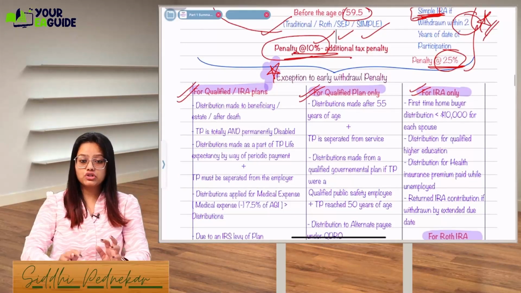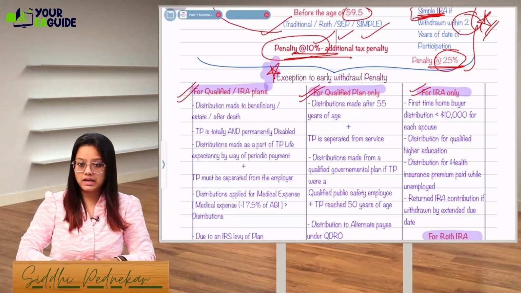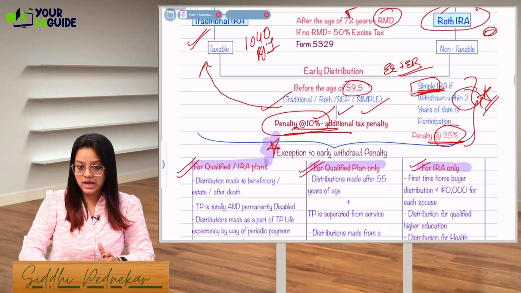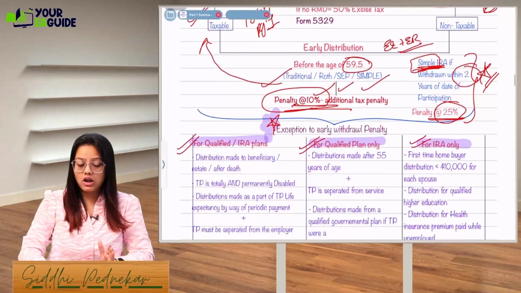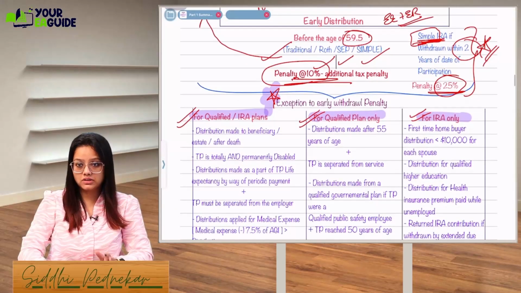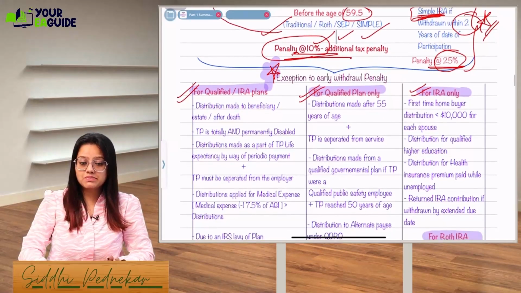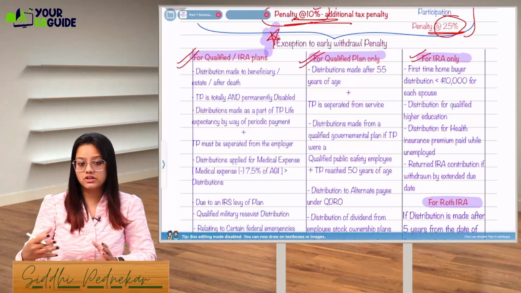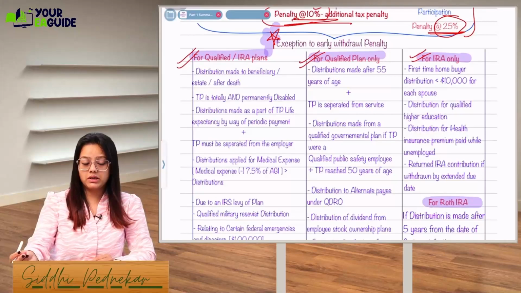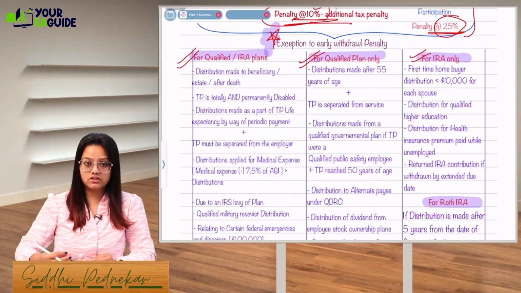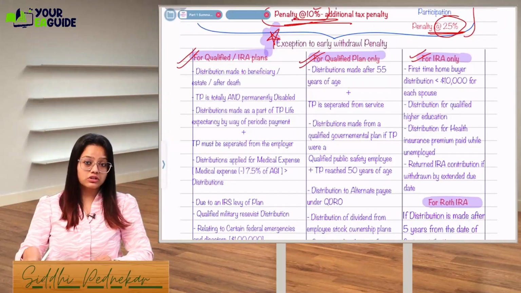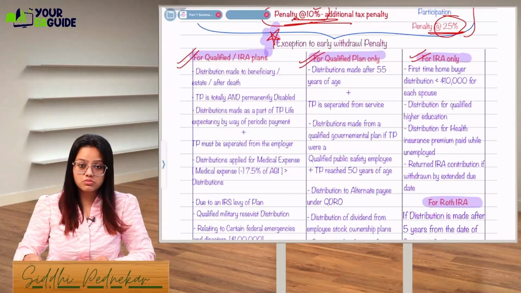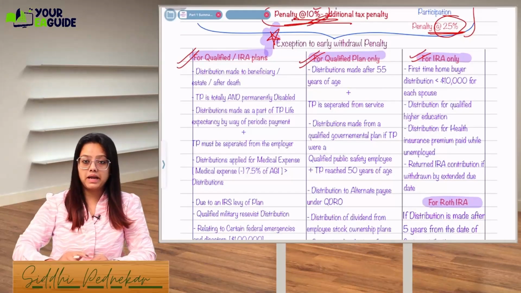So if you're withdrawing from a qualified plan or an IRA plan, what does that mean? Your traditional IRA, your SEP plan, your simple plan; other than the Roth, all are qualified or IRA plans. Okay, so first, distributions made to a beneficiary or estate after death. If a person dies and after his death the distributions are made to the beneficiaries, let's say the family of that person is getting the distribution from the IRA due to death, that distribution is not chargeable to 10% penalty.